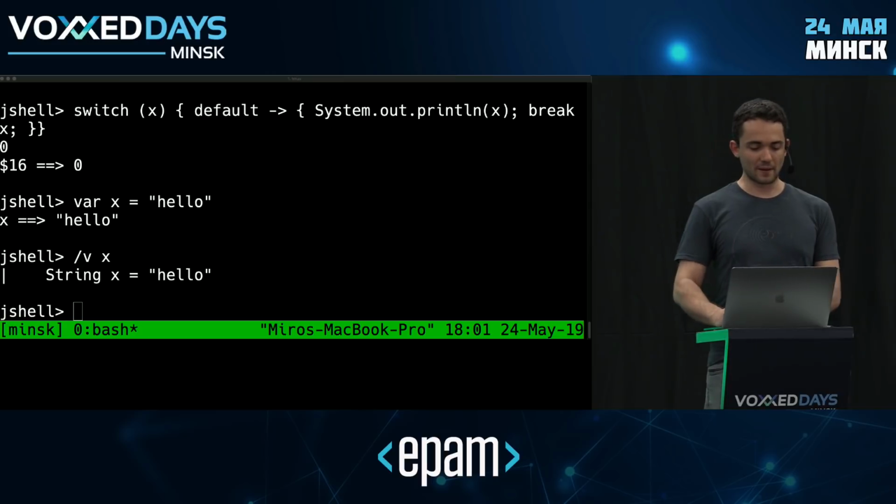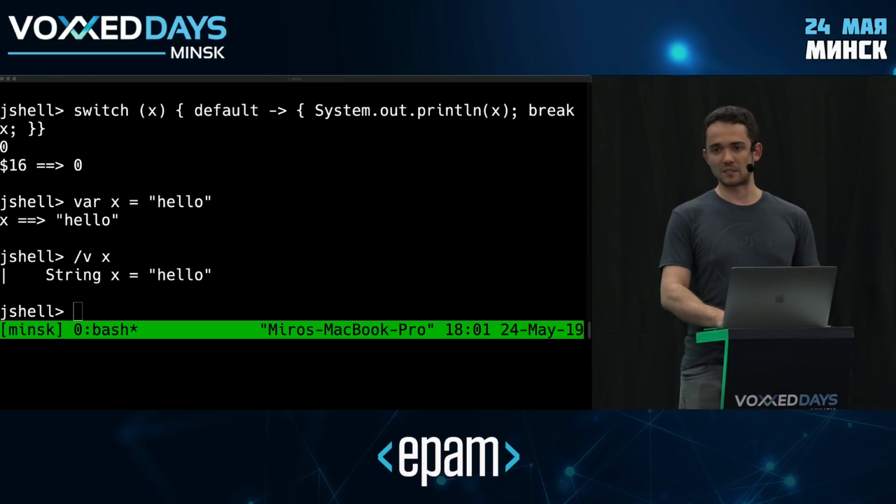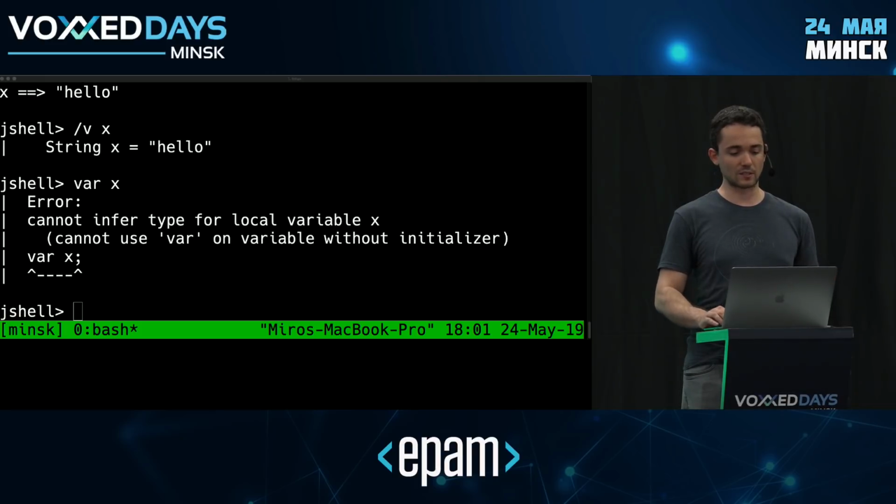Situation number one are declarations without explicit initialization, right? If I just do something like this, it turns out that this actually doesn't work. And it should be noted that this is purely a design decision, right? This could have worked. The compiler sees all of our source code, so if we don't initialize it here, it could easily go further down our source code, determine what the right type should be, and just infer it. It was purely a design decision not to do that. They basically just decided that they want to avoid this type of action at a distance inference errors, so this is not supported.